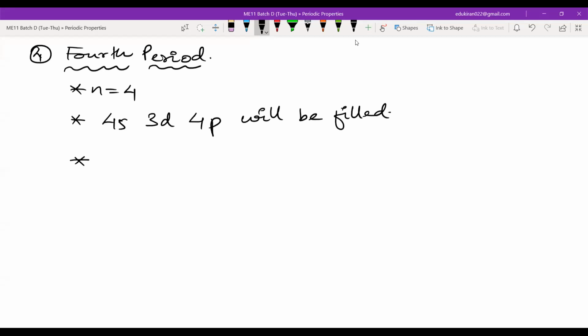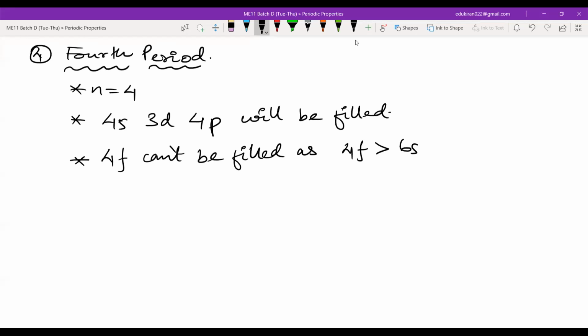That is why there will be 18 elements. One more point you can write is that 4f cannot be filled, as 4f is even greater than 6s. 4f will be filled only in the 6th period.